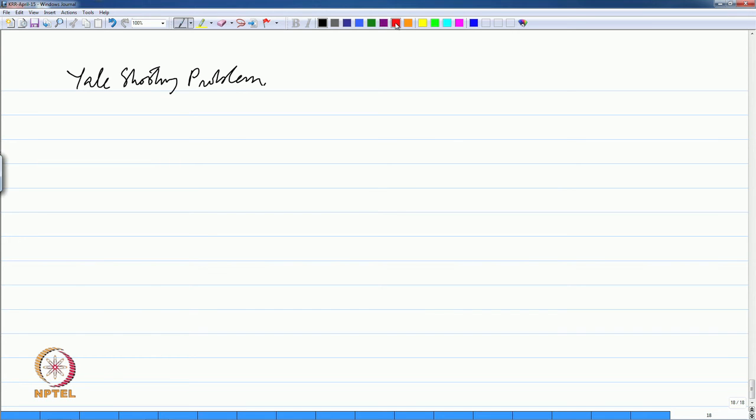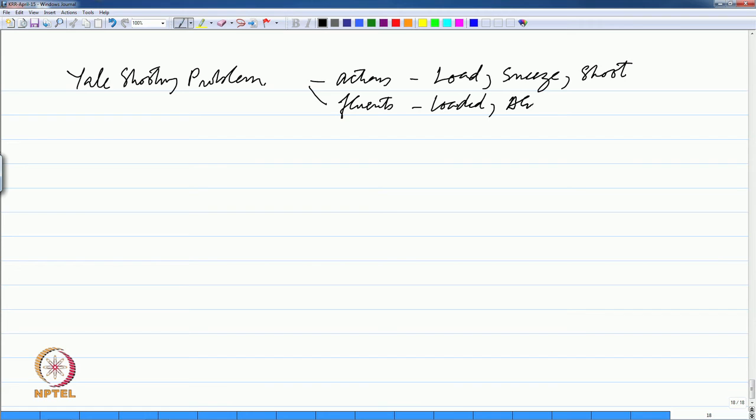So, how do we model this problem? We model it as follows: there are some actions, load, sneeze and shoot. So, there are three actions, and fluents: loaded, alive and dead.